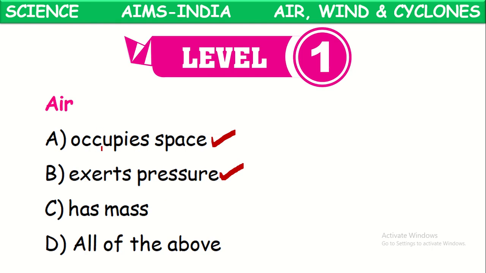And air occupies all the available space to it. And air has fixed mass too. So these all are correct regarding air and its properties. Air occupies space, air exerts pressure, and even air has mass. As these are all correct, what will be the correct option? Yes, all of these.